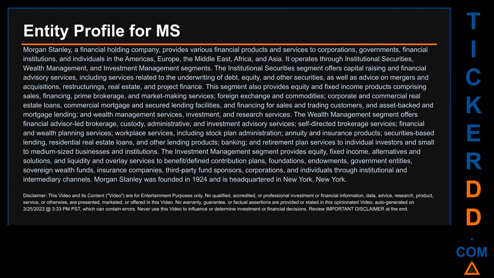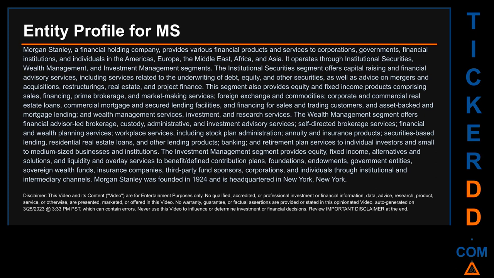The institutional securities segment offers capital raising and financial advisory services, including services related to the underwriting of debt, equity, and other securities, as well as advice on mergers and acquisitions, restructurings, real estate, and project finance. This segment also provides equity and fixed income products comprising sales, financing, prime brokerage, and market-making services, foreign exchange and commodities, corporate and commercial real estate loans, commercial mortgage and secured lending facilities, and financing for sales and trading customers, and asset-backed and mortgage lending, and wealth management services, investment, and research services.